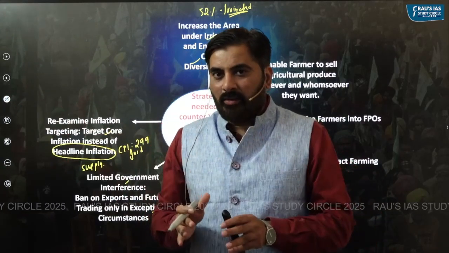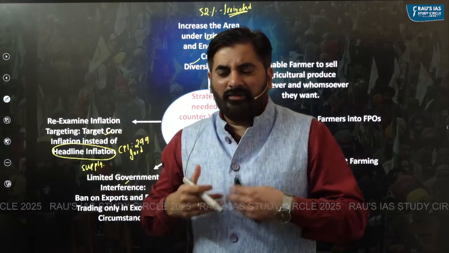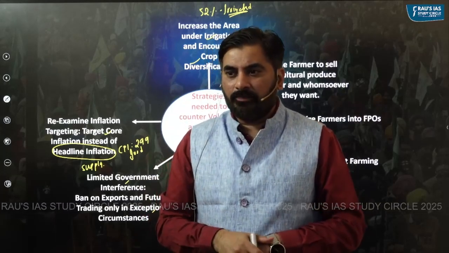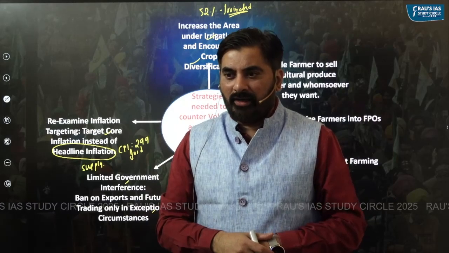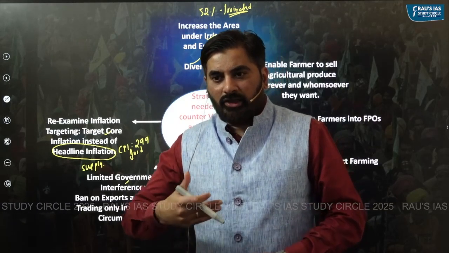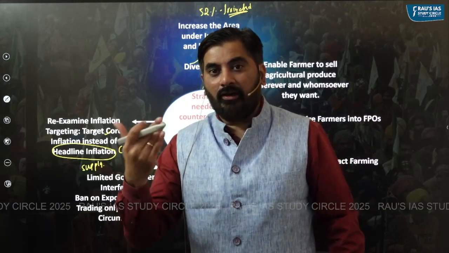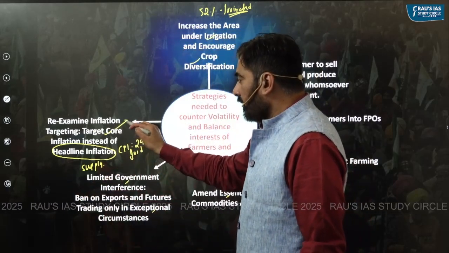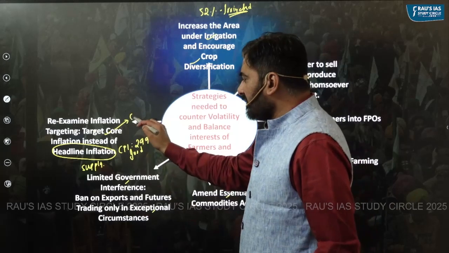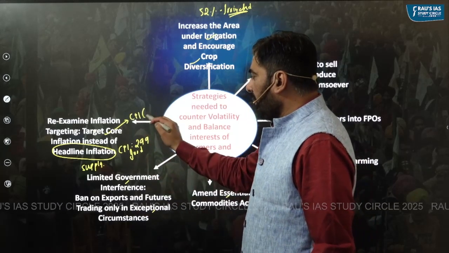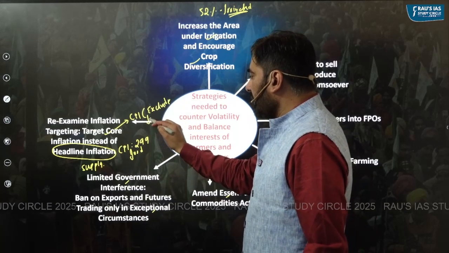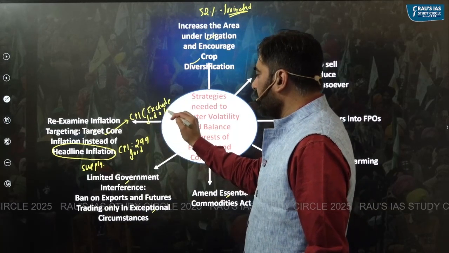So this year's economic survey has highlighted that it is very wrong for the RBI to target the headline inflation. Instead of headline inflation, the RBI can think of targeting the core inflation. Core inflation, as you know, means the same as CPI inflation, but it will exclude volatile commodities, that is food and fuel.